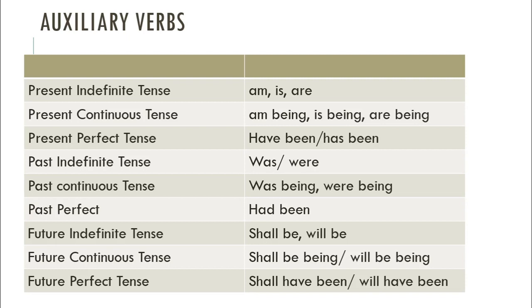In past perfect tense, we use had been. In future indefinite tense, we use shall be, will be. In future continuous tense, we use shall be being, will be being. In future perfect tense, we use shall have been, will have been.